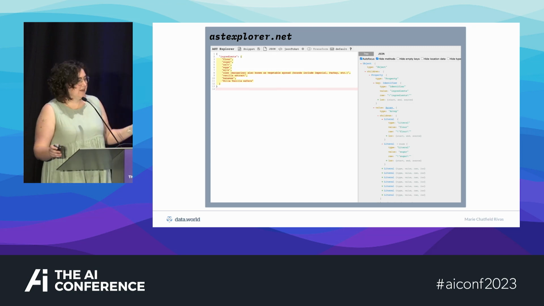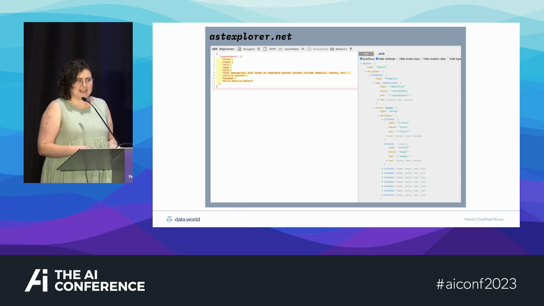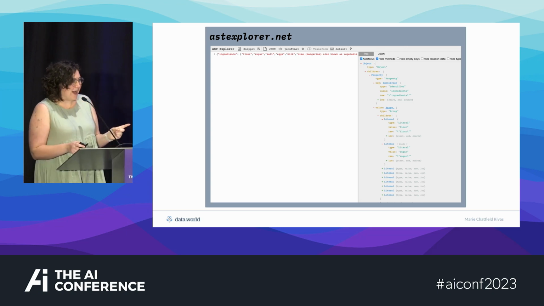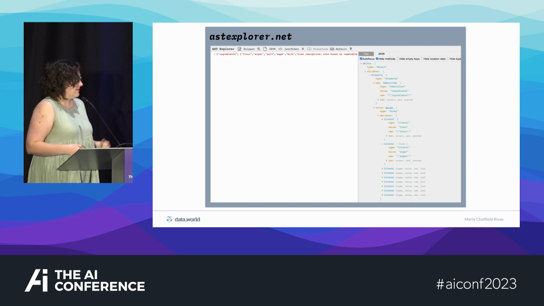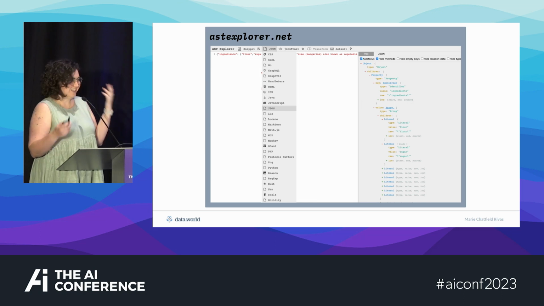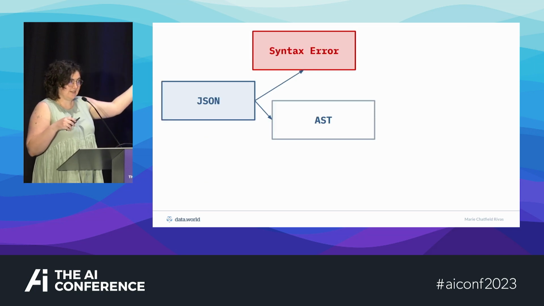If you are at all interested in ASTs, I highly recommend ASTExplorer.net. Amazing tool, absolutely love it. Here I've pasted in my JSON example, and it shows me the full AST, which does actually include some grammar-specific stuff, but also what was in the text. It's a little bit more than just the simple JSON here. And if we take out all the white space, it's the exact same AST. This is the power of abstract syntax trees. They are the same, no matter the formatting. That's the whole point. It's really telling you what that text means, not just what it is. And by the way, this tool supports a ton of other languages, with a lot of different parsers. So seriously, use ASTExplorer.net.